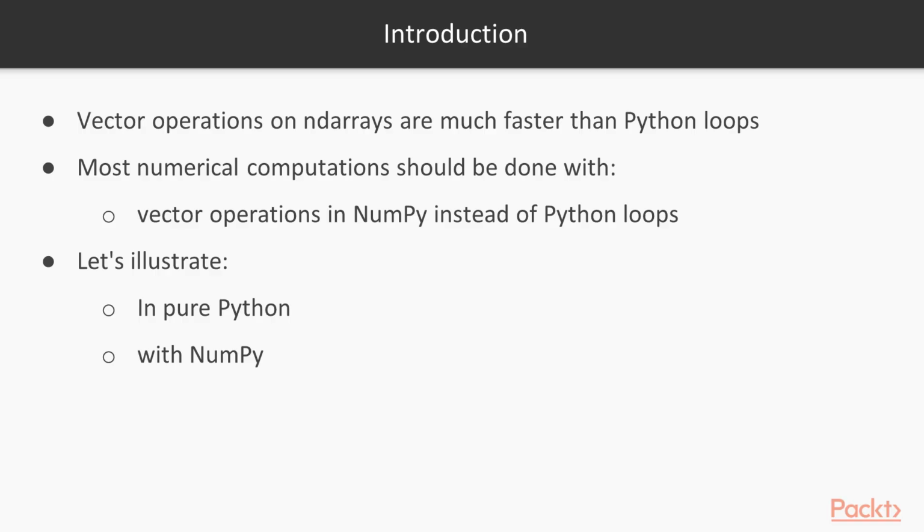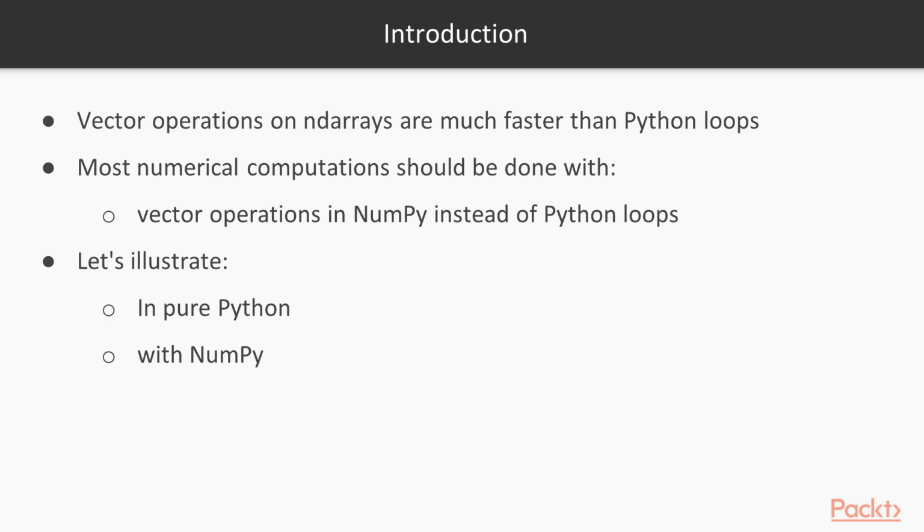One of the most important take-home messages of this chapter is that vector operations on ND arrays are much faster than Python loops. Most numerical computations should be done with vector operations in NumPy instead of Python loops.